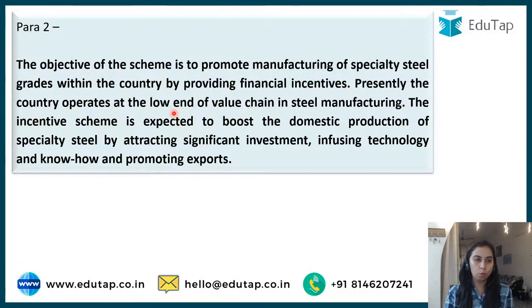Chaliye, let's move forward. Paragraph question. I'll read the paragraph for you. Okay. Objective of the scheme is to promote the manufacturing of specialty steel grades within the country by providing financial incentives. Presently, the country operates at the low end of value chain in steel manufacturing. The incentive scheme is expected to boost the domestic production of specialty steel by attracting significant investment, infusing technology and know-how and promoting exports. No mention of the scheme is given, just the objective of the scheme. You have to take the hint, what could the scheme be, right?